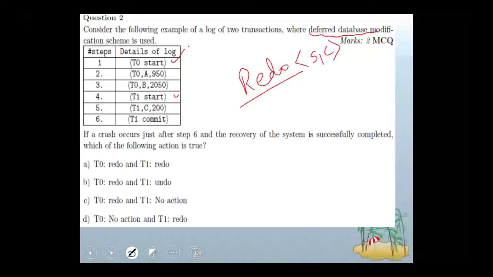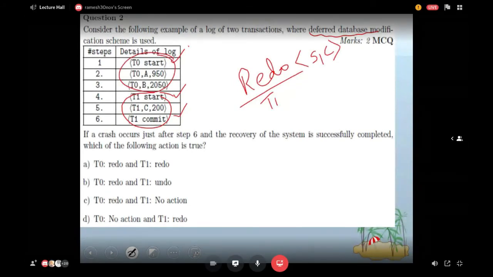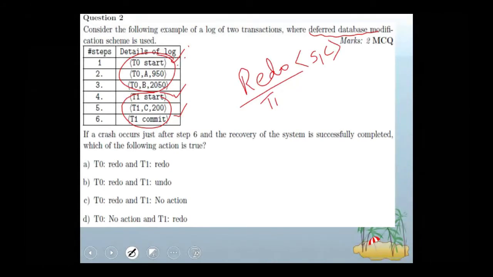Because T1 has start and commit, T1 is to be redone. T0 has a start log but no commit log. Because it is start but no commit, this log is completely ignored, because it need not be considered. Why? Because updates are delayed.